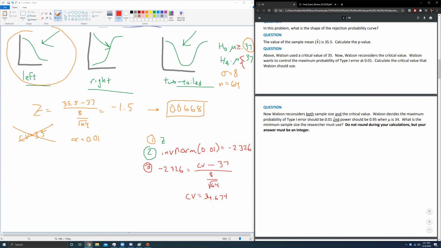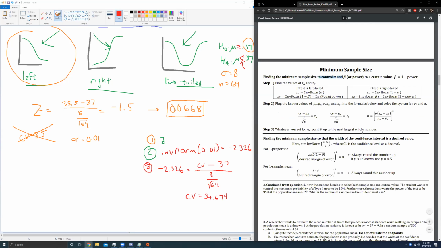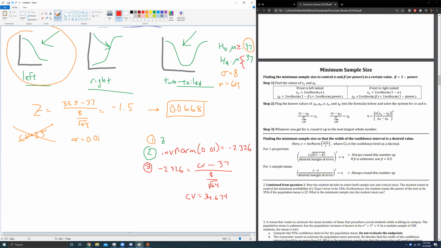Since we've mentioned alpha and, in some roundabout way, beta, I'm going to use this part of the minimum sample size formula. In fact, all I really want is this guy. A lot of people will put n here, saying we already know n to be 64. No, n's gone now. N is the new value we're trying to find, so we don't know that. We at least know sigma.